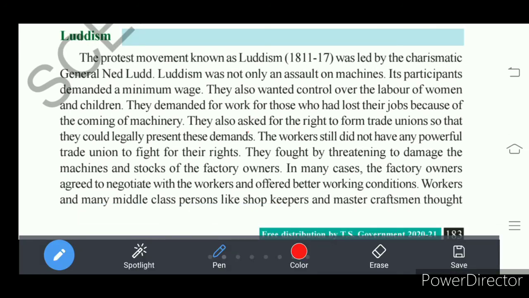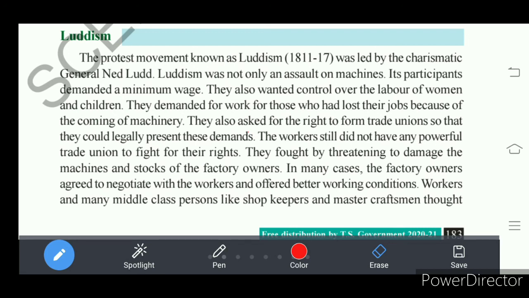Workers thought they had only one way, that is destroying the machines and the stock of the factory owners. This was the only way of expressing their problems and achieving their demands.